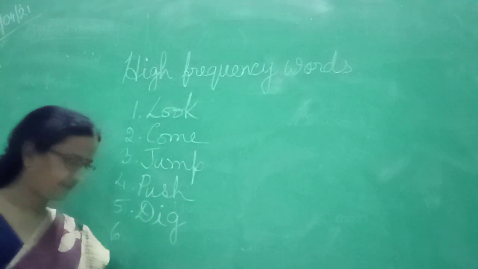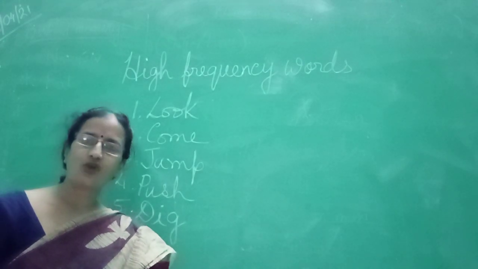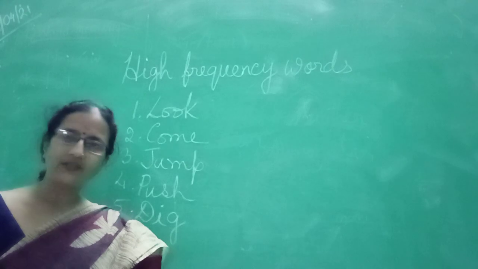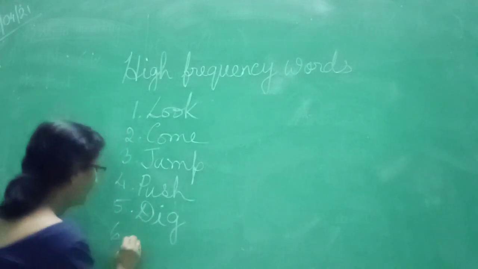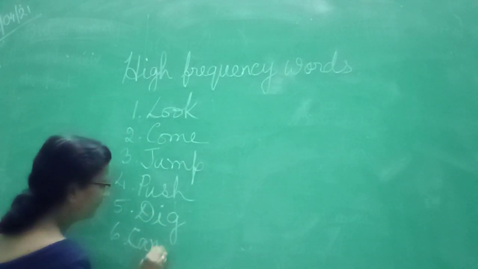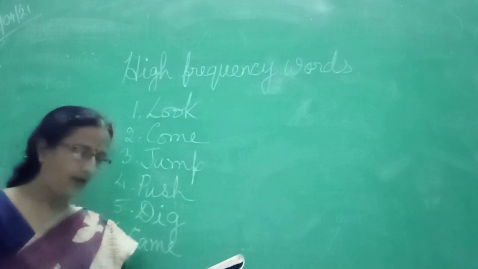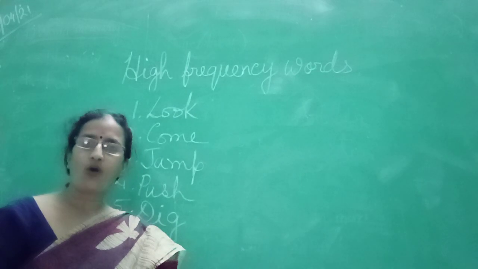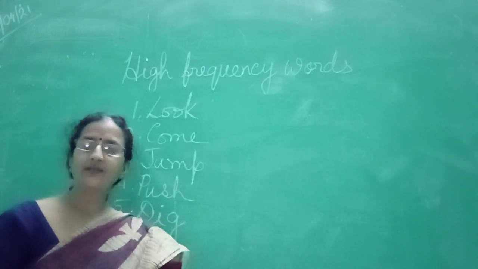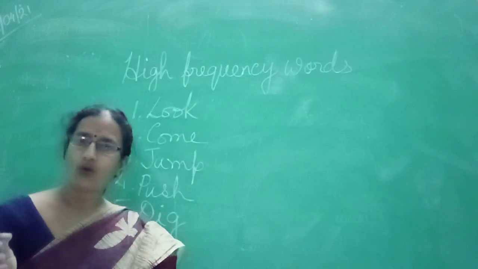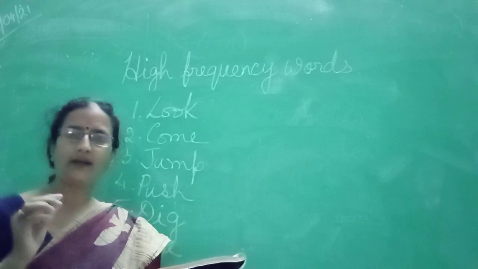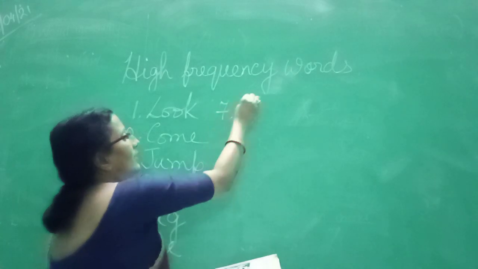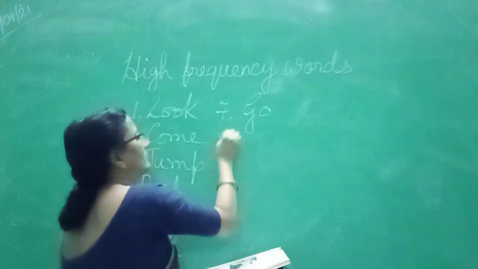Number 6. The past tense of come. So come is in the present form. And the past form of come is came. Next you see, you have an antonym for come. Antonym of come. What is come? Come means to come towards you, that is to go. So it is in the present form, you have to write the opposite in the present form. So it will be go.